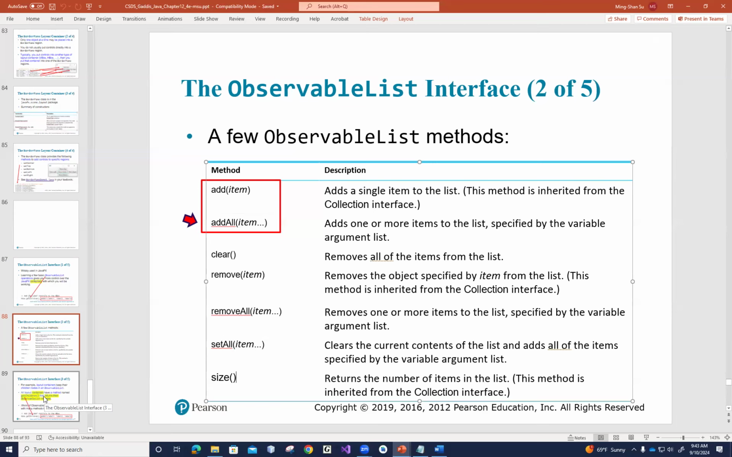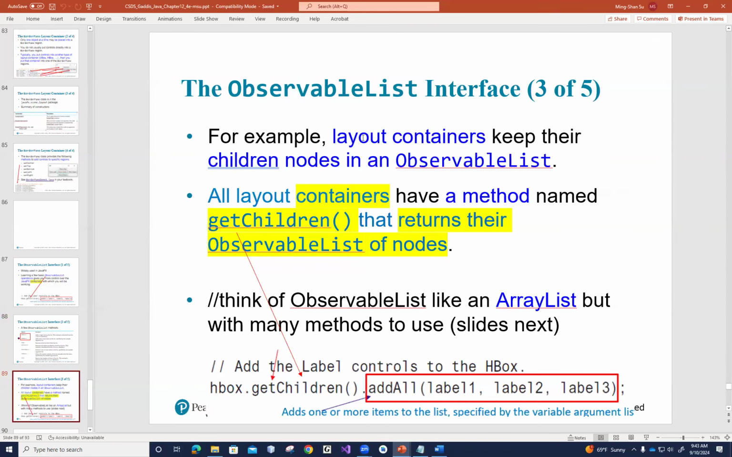And then next one. Oh, by the way, over here, the author mentioned this method is inherited from the collection interface. So again, think of collection like an array or a list. So it's just the kind of class name. Okay, so again, layout containers keep their children nodes in an observable list. So think of the list as an array.